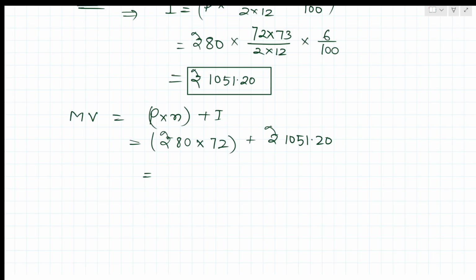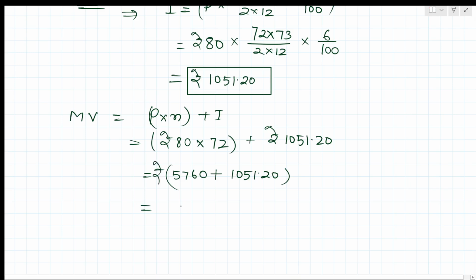So 80 into 72 is 5760 rupees, plus 1051.20. These will be added, and we get 6811.20.